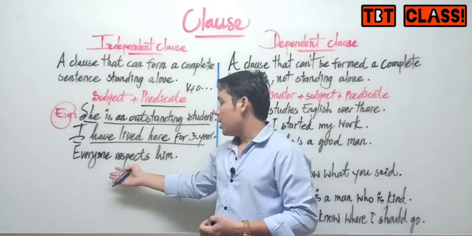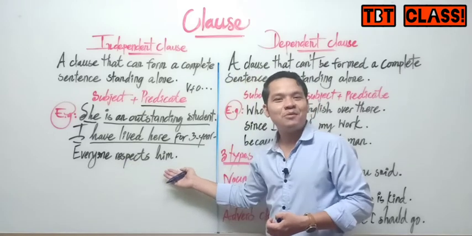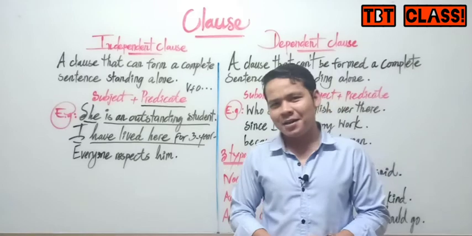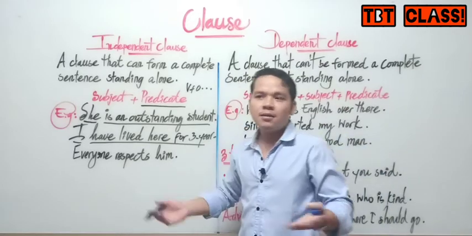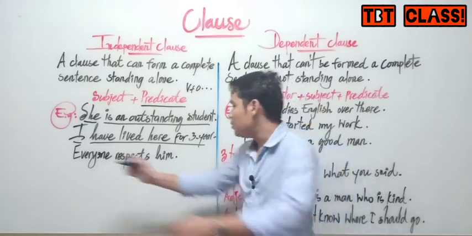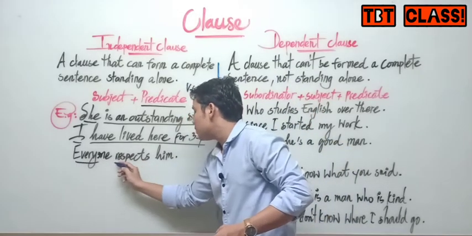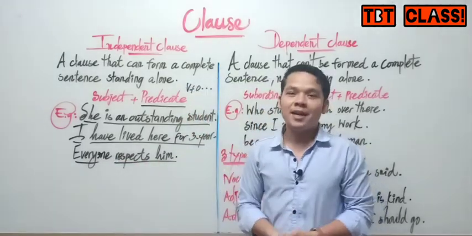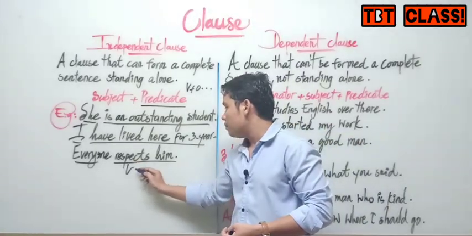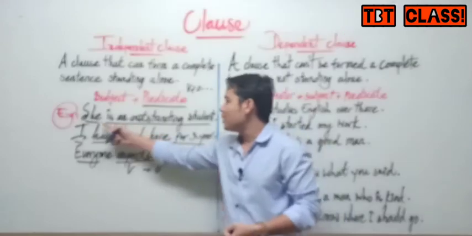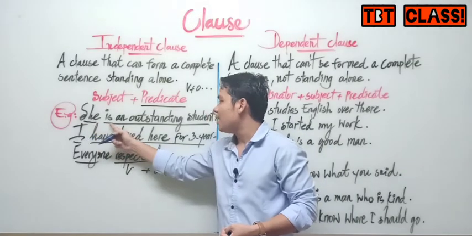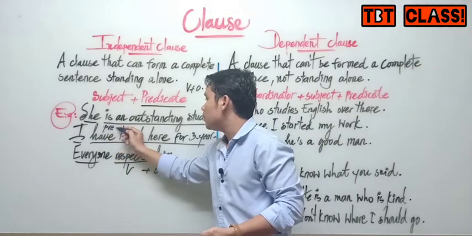Look at another one. Everyone respects him. You got the idea? Simple, of course. Everyone respects him because he's a good man. So everyone is the subject and respects him is the predicate, like verb plus object. Like number one, you can see subject she and predicate.